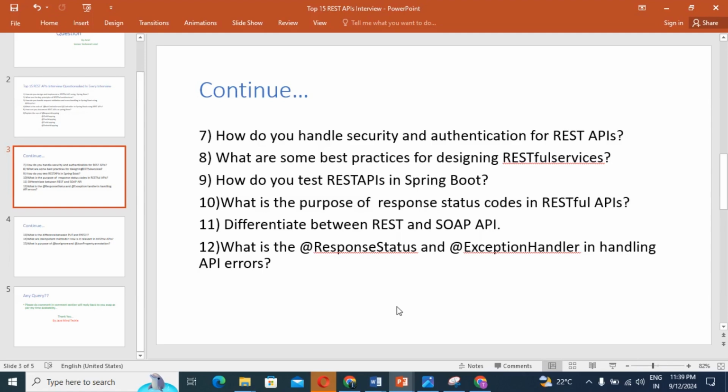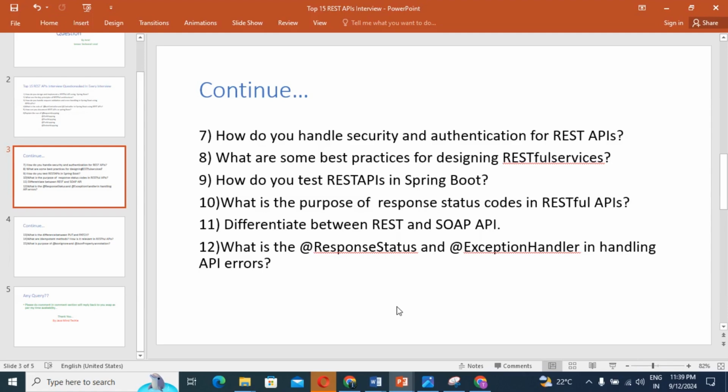Guys, next point is secure your API. Implement proper authentication and authorization mechanisms while you're going to design perfect RESTful services. So guys, next point is document your API. Provide comprehensive documentation for developers, right? Using tools like Swagger or OpenAPI. With the help of Swagger and OpenAPI, you can create perfect documentation for your RESTful web services.